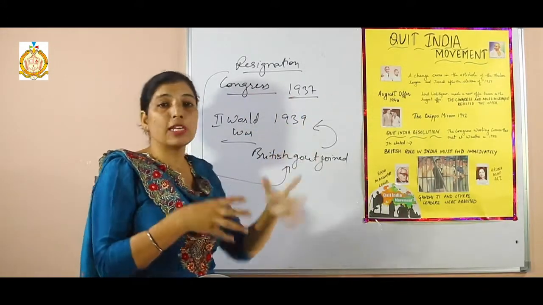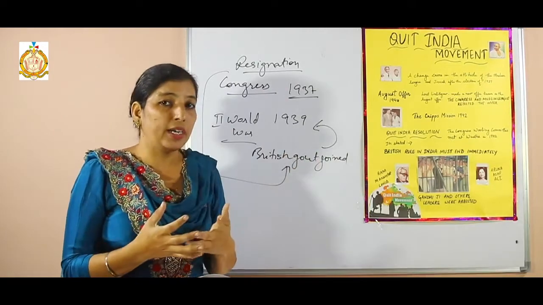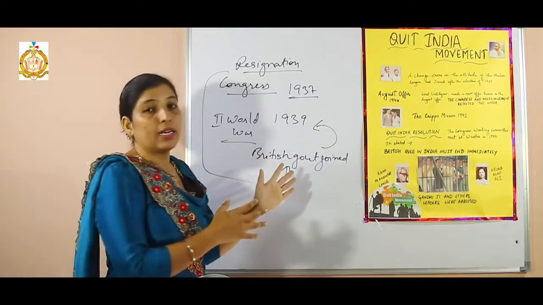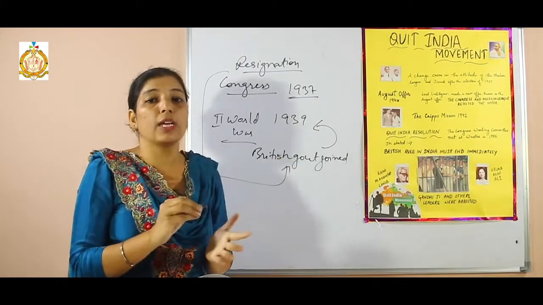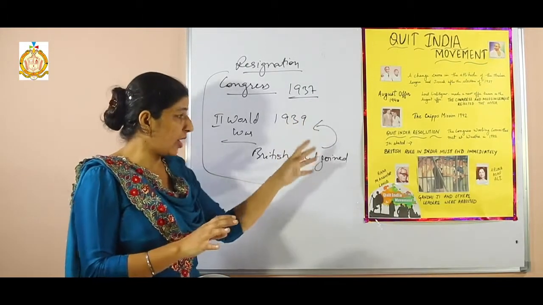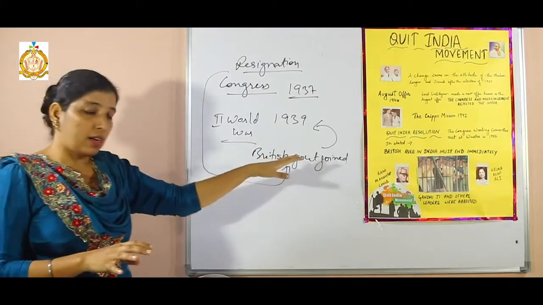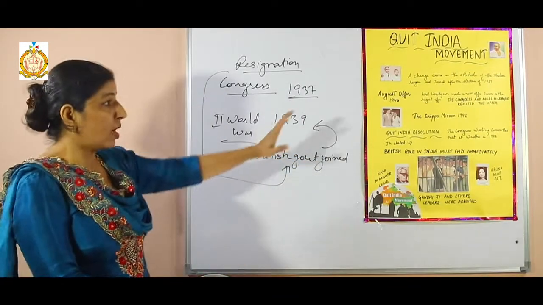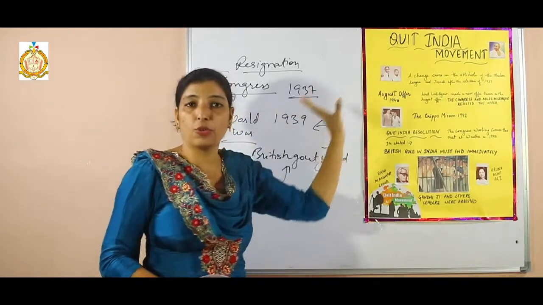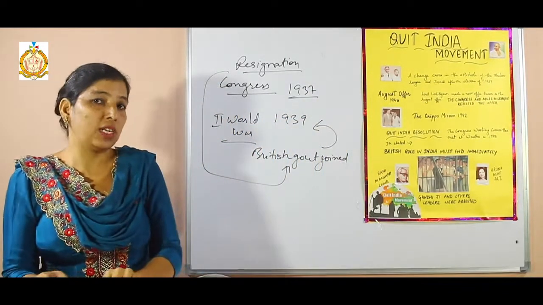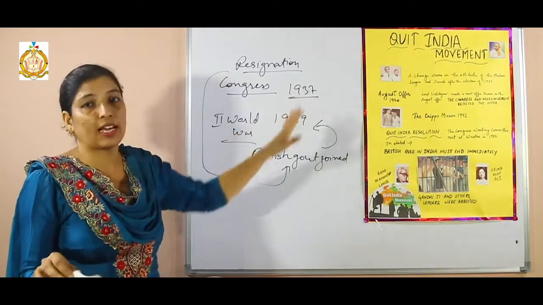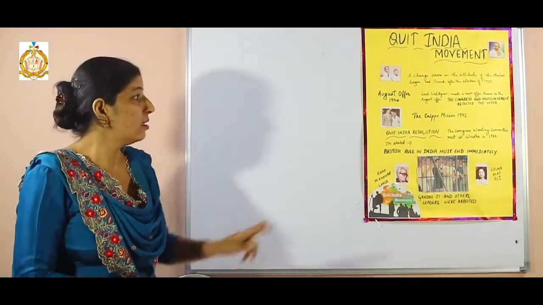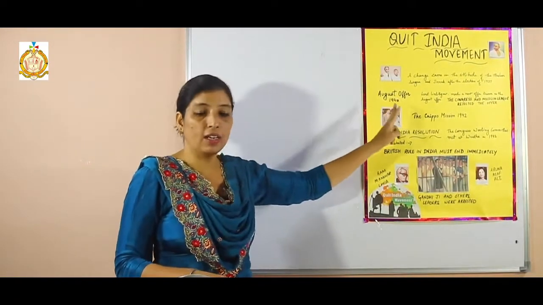So Jinnah as well as the Muslim League demanded a separate province from the government. That province is known as Pakistan. So they tried to demand a separate province from the government. Clear? So a sudden change came in the attitude of the Muslim League as well as Jinnah because of this election of 1937. So the next topic is August of 1942.